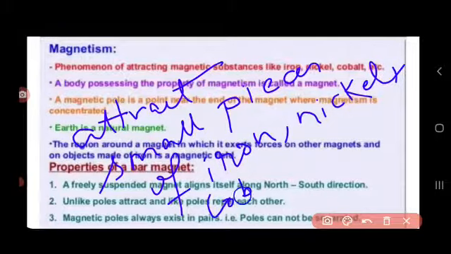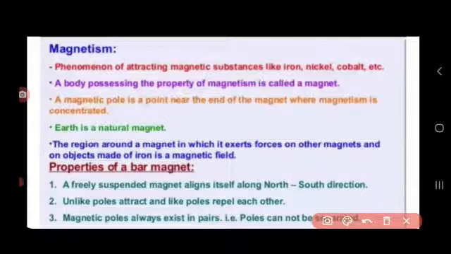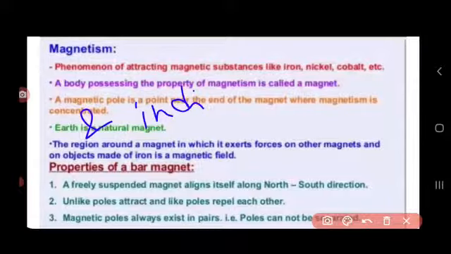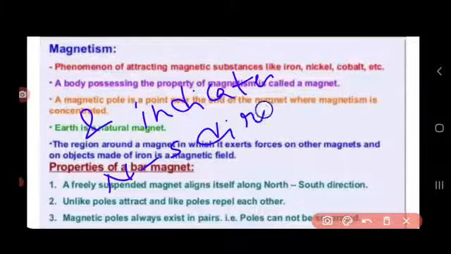So a magnet is a substance which can attract small pieces of iron, nickel, cobalt, etc. and always indicates north and south direction when suspended freely is called a magnet.